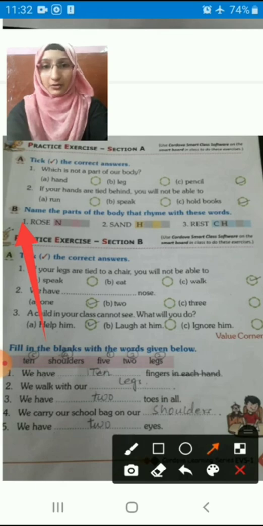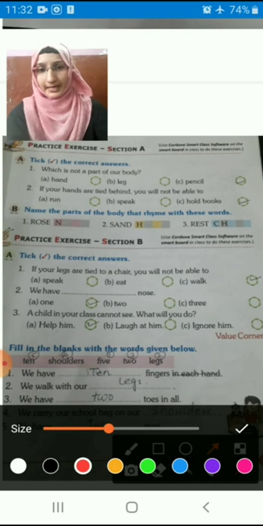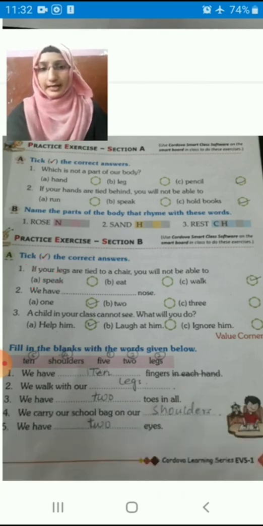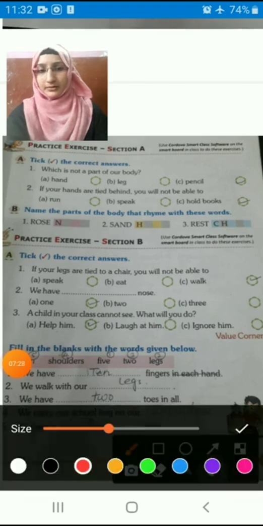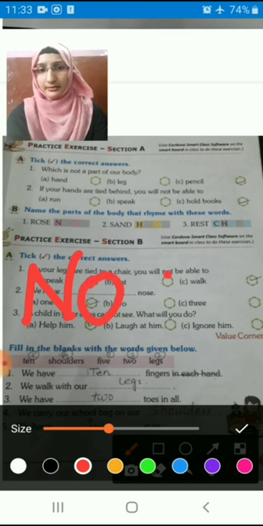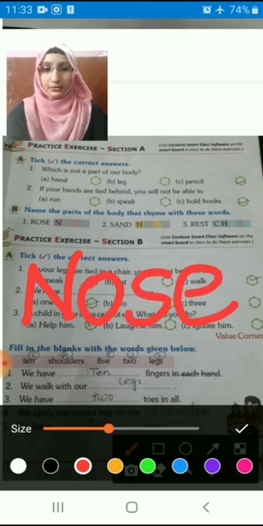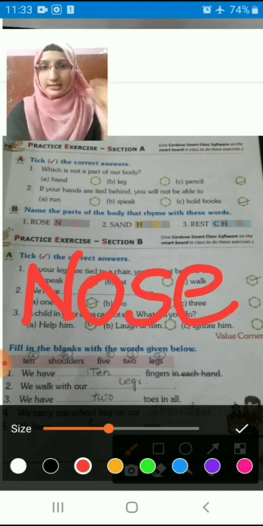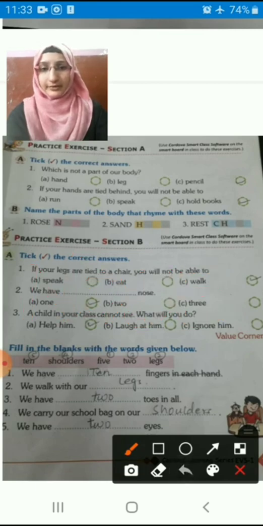Very good. N-O-S-E. Nose. What is the body part? N-O-S-E. Nose. You have to write here, children. You have to write in that blank, student. Rose. What is the rhyming of rose? N-O-S-E. Nose. Which body part is rhyming with rose? Nose is rhyming, right? So we have to write N-O-S-E. Nose. Okay student? Right.